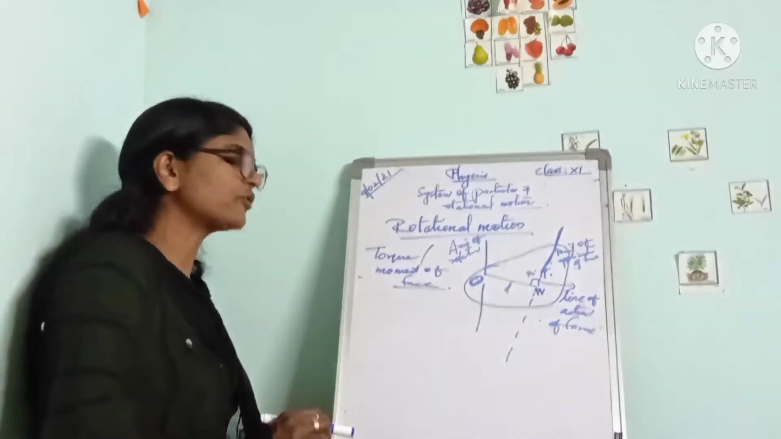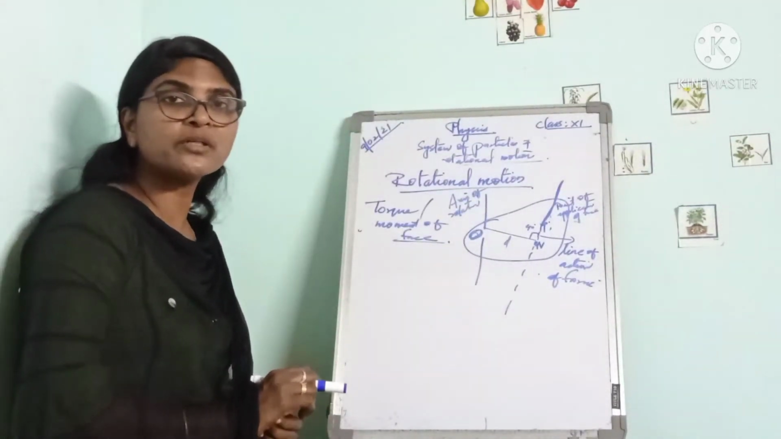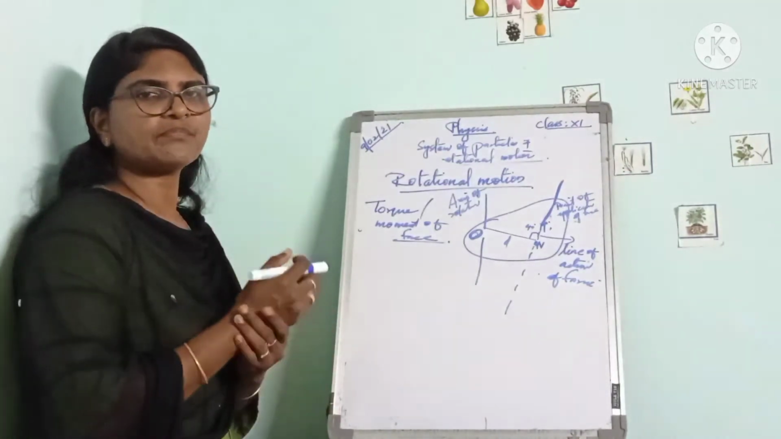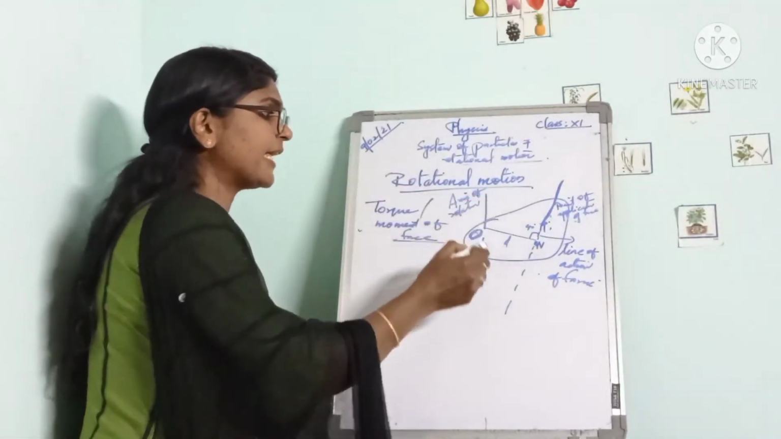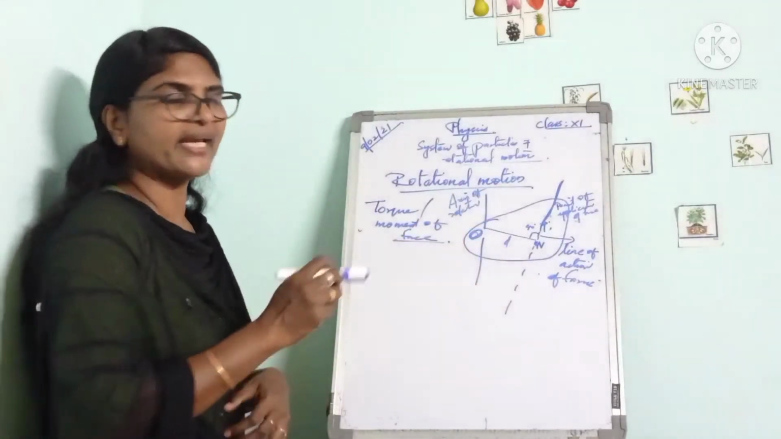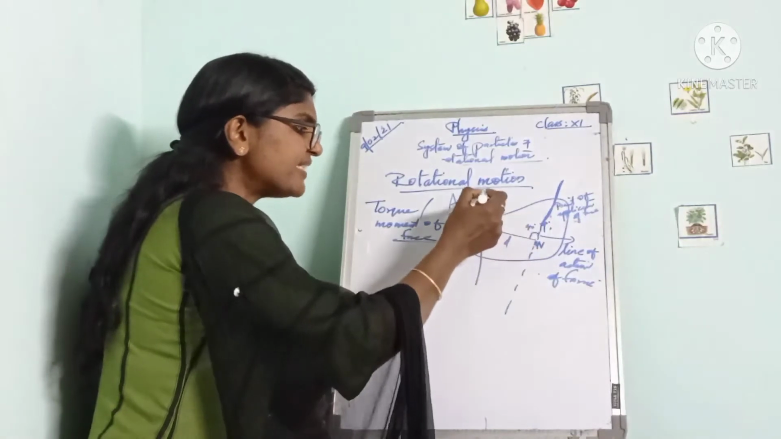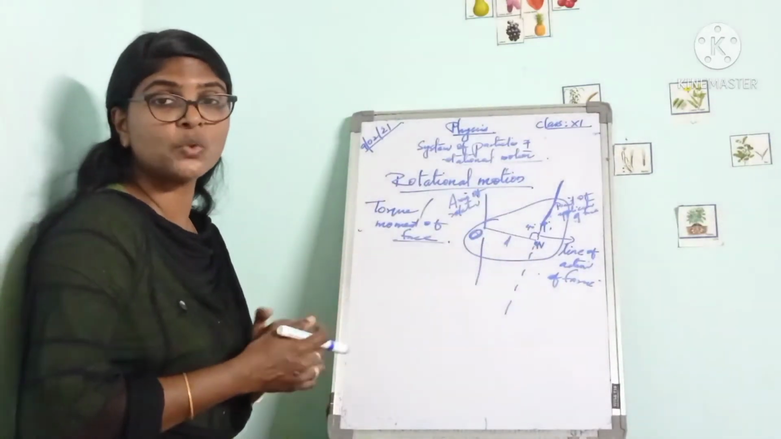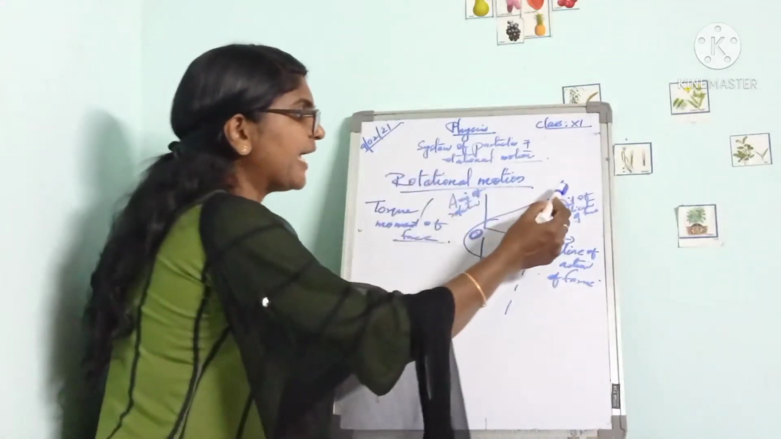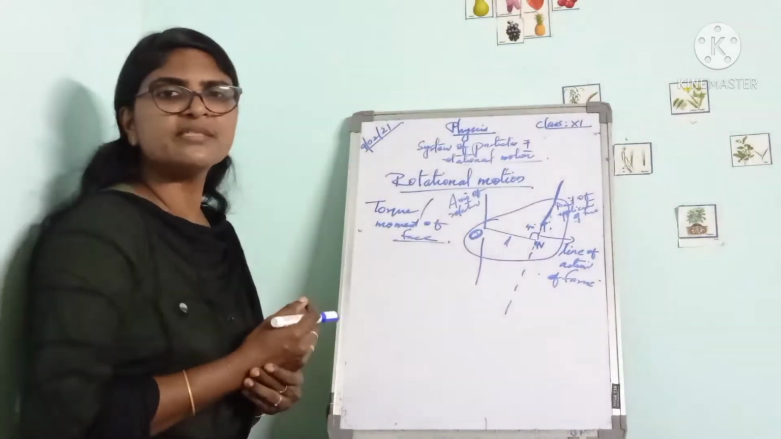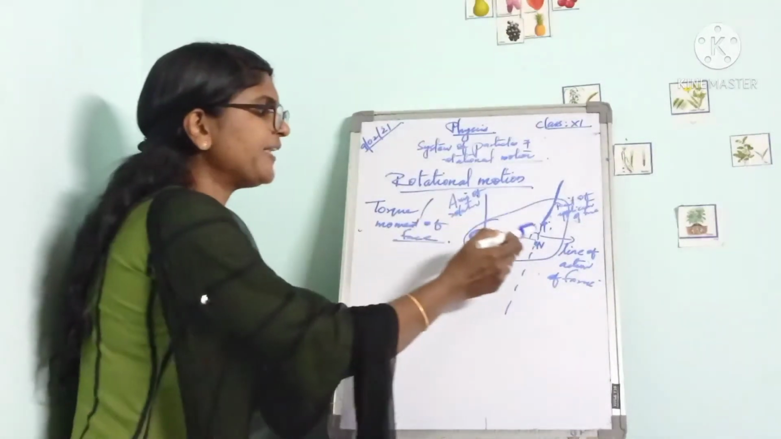Next, about torque or moment of force. Here we are considering a body which is free to rotate about an axis O passing through O. A horizontal force is applied on it at a point P.